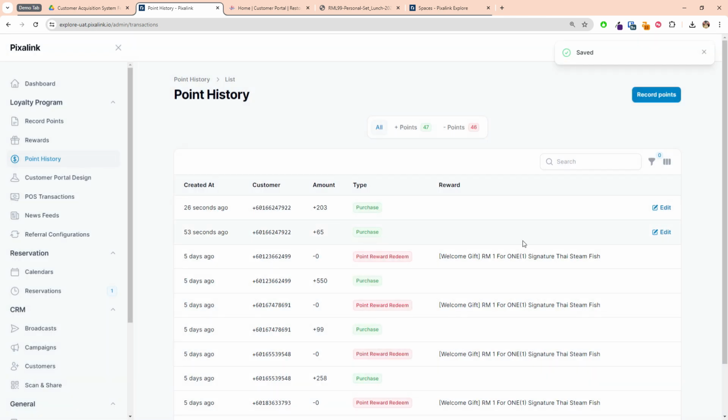Yeah. So if after 15 minutes you still want to change, you have to change it manually with the manual deduction of points or adding more points to your customers. It depends on whether it's recorded less or more. Okay, so that will be another transaction already. So usually we recommend to edit under the same transaction within the 15 minutes.